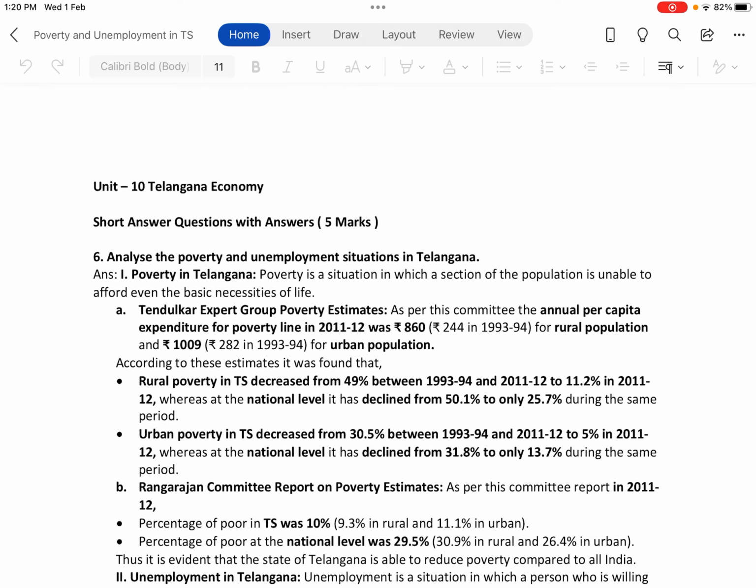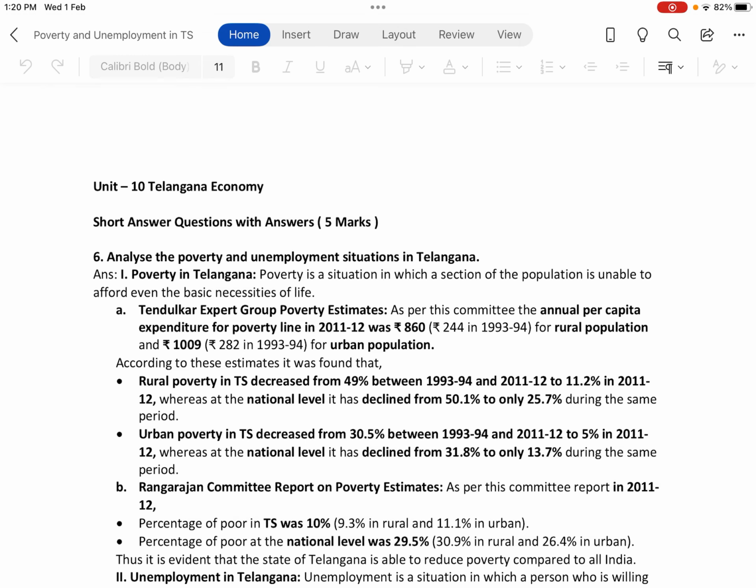Another thing, why I mentioned TS is that even though at that point of time it was not TS but AP, the question is being asked like that, so I have mentioned in the answer TS, the state of Telangana. The second one, urban poverty in TS decreased from 30.5% in 1993-94 to 5% in 2011-12, whereas at the national level, it declined from 31.8% to only 13.7% during the same period. If you want, you can also mention the absolute number, 12 million to 5 million in TS.